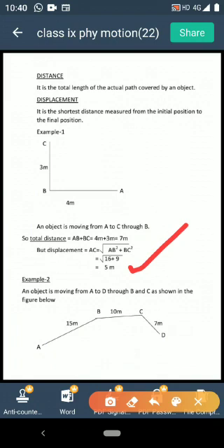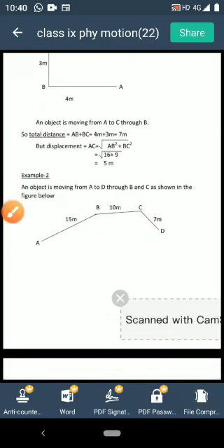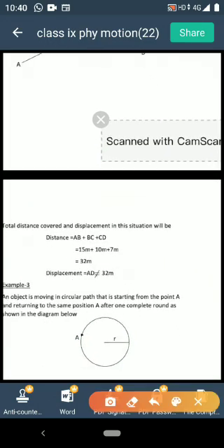Here you see distance and displacement are different. So these two are different quantities, so the amount is also different. Here the displacement is less than your distance. Now come to the second example. The object is moving from A to D through B and C. The length of each segment is given here. The distance covered is equal to the total length of the path, that is AB plus BC plus CD, and that is equal to 32 meter. But what about displacement? Displacement is your AD, and AD can never be equal to 32 meter.